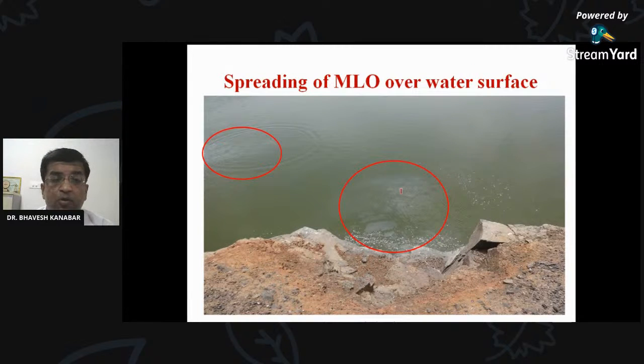As you know, according to the basic principle of physics, oil will come over the surface. We have also had hands-on practice of this MLO application, and after some period of time, having thrown the parcels all over the pond, we have seen that the oil is spread all over the pond.